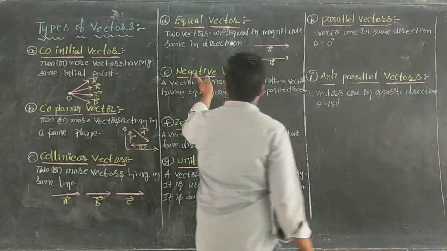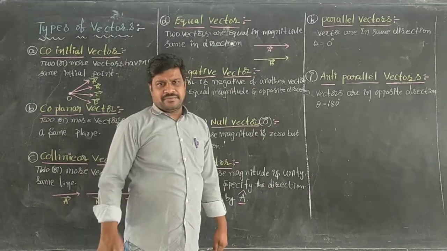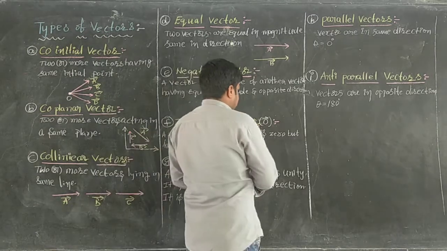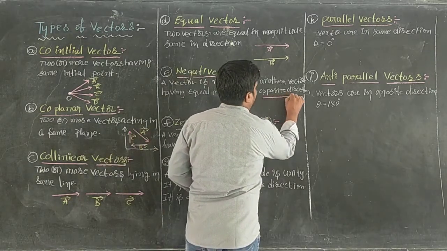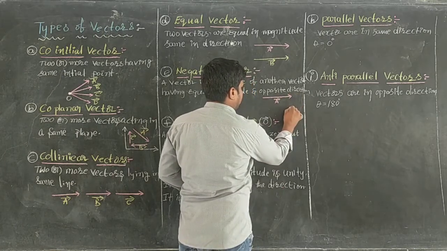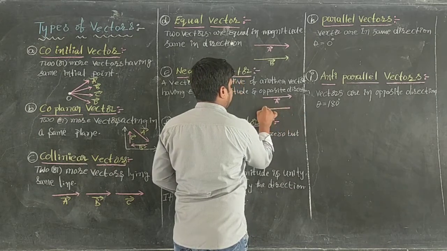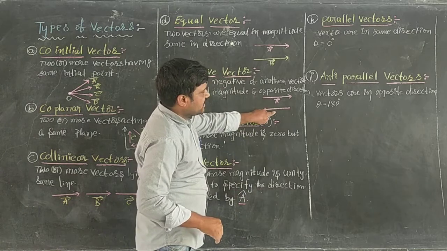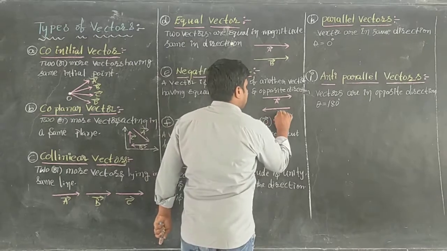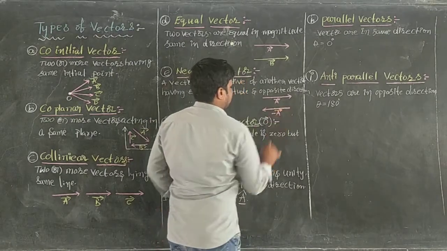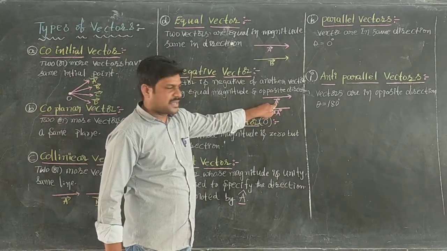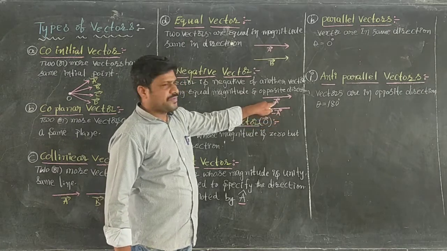Right. Next, negative vector. What is the negative vector? When a vector is said to be negative of another vector, you just see, I am going to take here A bar as one vector. Now here I am taking another vector, like this. Now these two vectors are equal in magnitude and opposite in direction. Then here minus A bar is the negative vector of A bar.